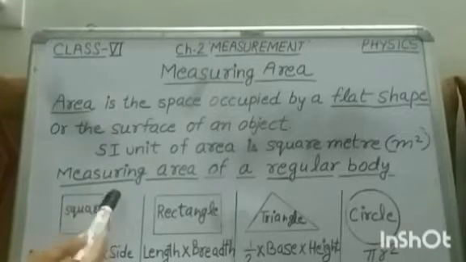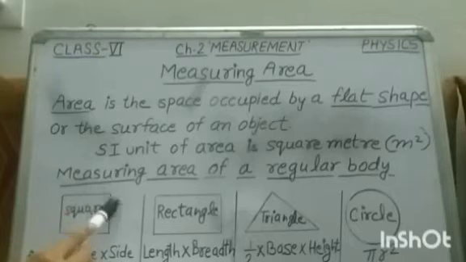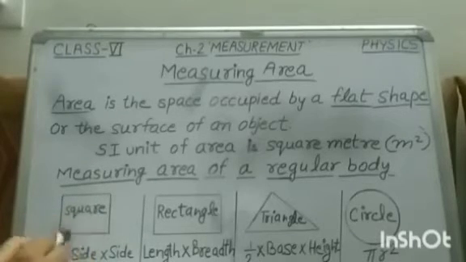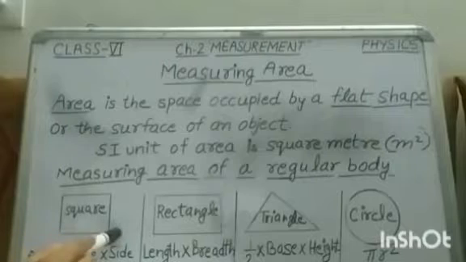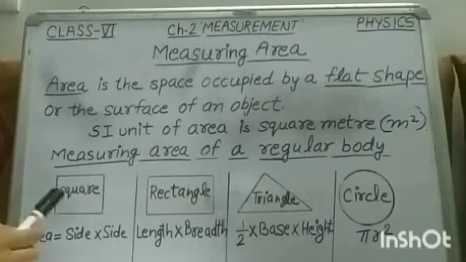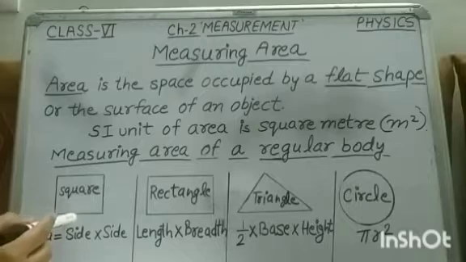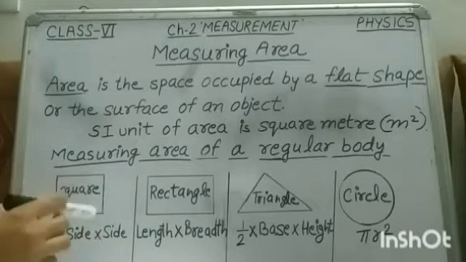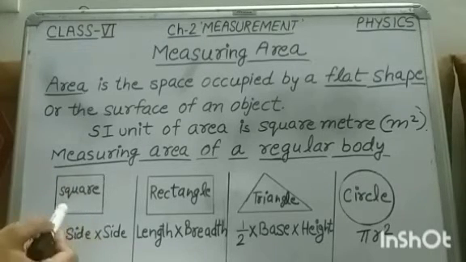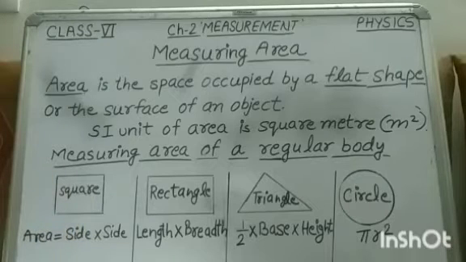For example, for the area of a square, we will apply the formula area is equal to side into side. You all know all the sides are equal in a square, so if you know one side of a square, you can easily calculate the area.